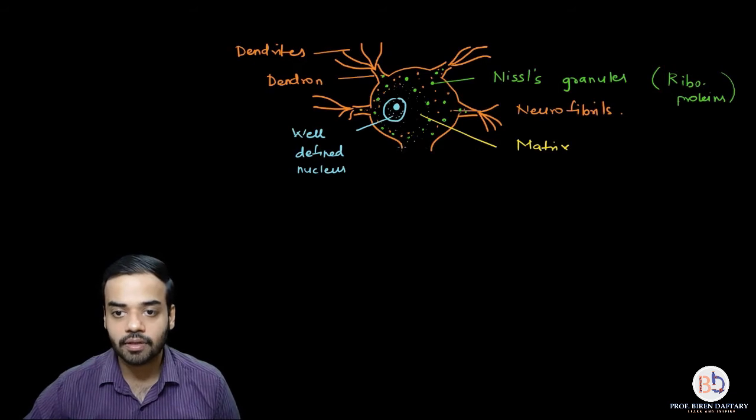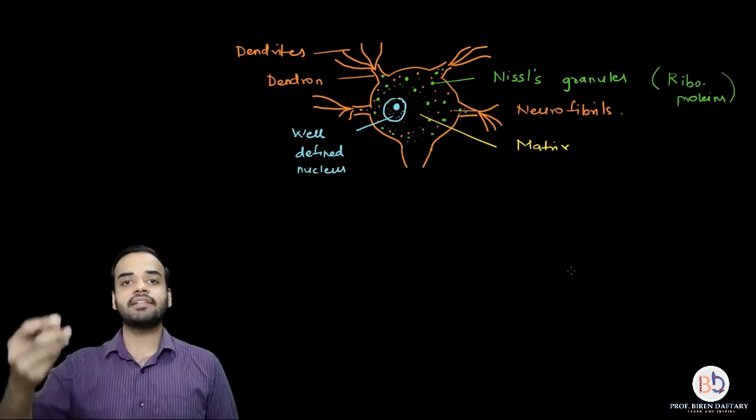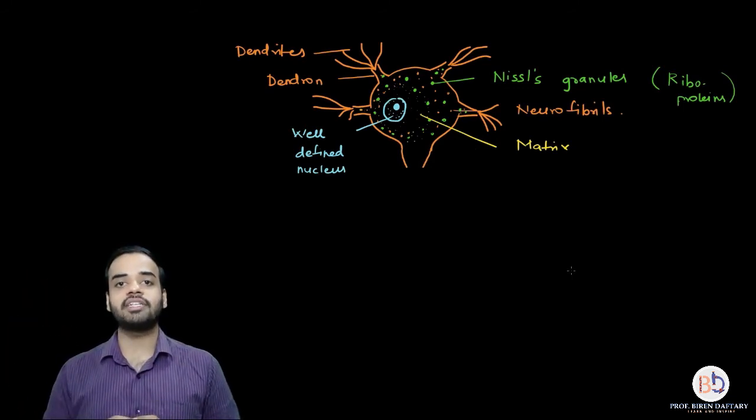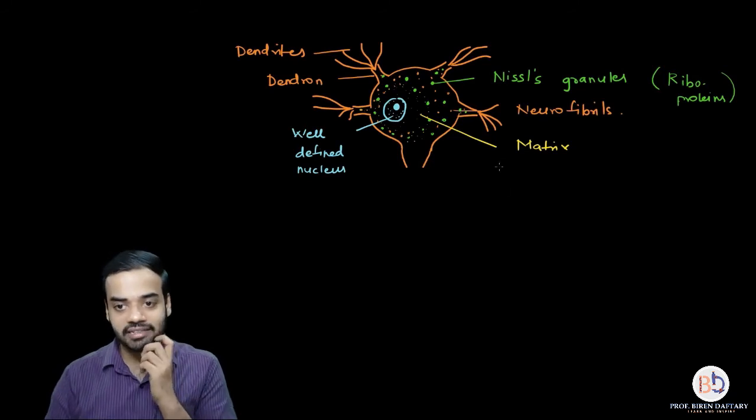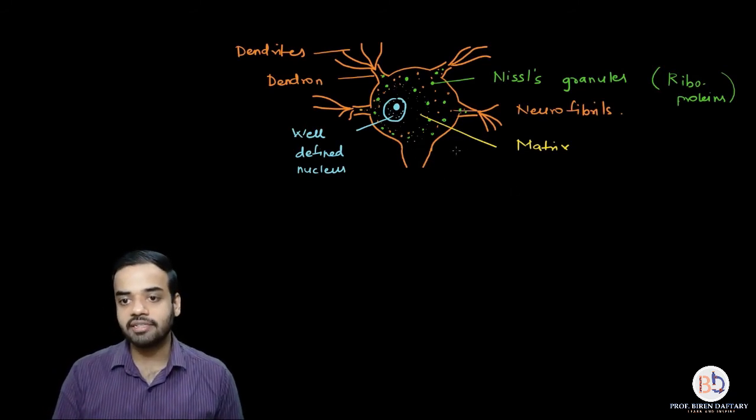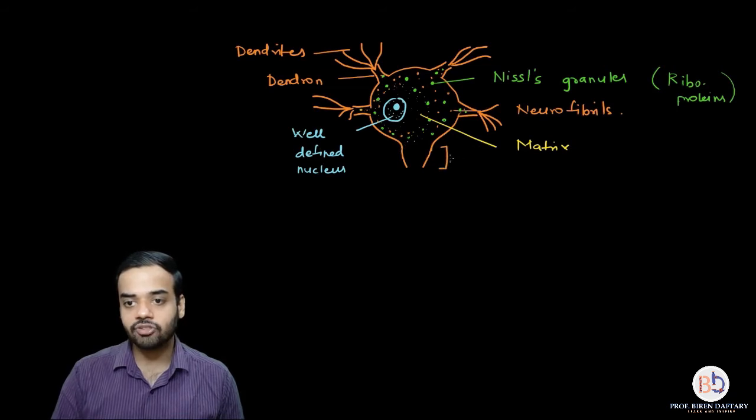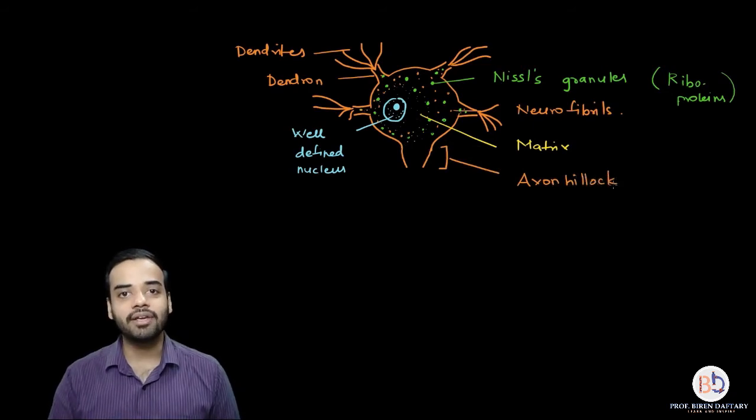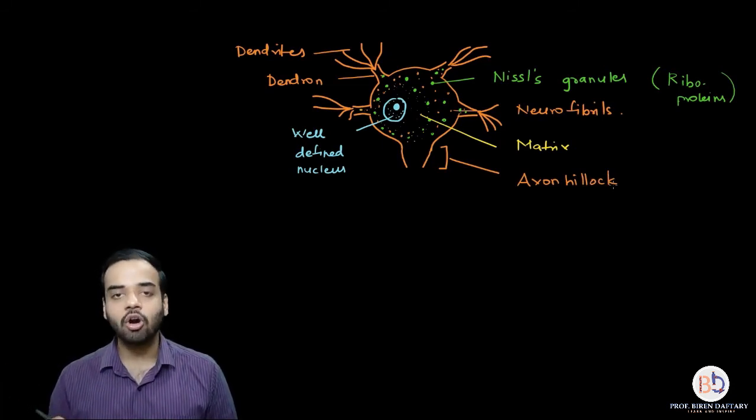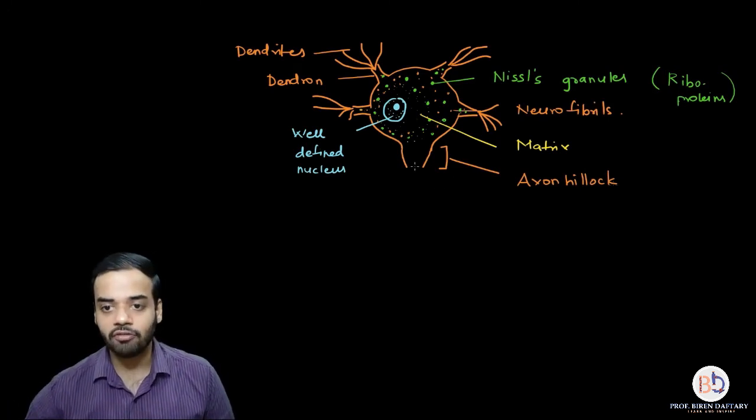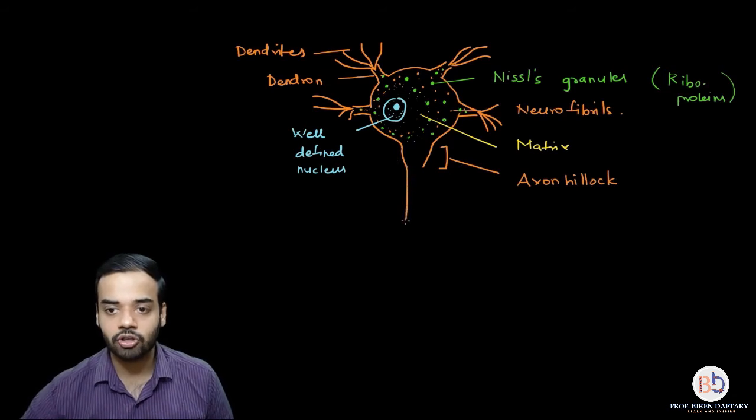There is a slightly triangular part where the cyton and the axon are attached to each other, and this conical or triangular part is called the axon hillock. A hillock is a small hill, and it is also slightly triangular in shape. That is why this part is called the axon hillock, the part where the axon is attached to the cyton.